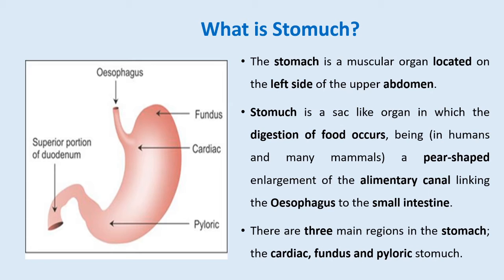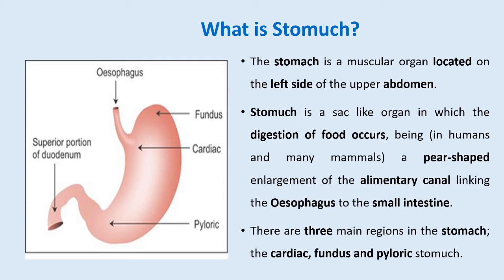But broadly the stomach is a large sac-like structure which deposits food temporarily, and the deposited food is simultaneously digested in the stomach.